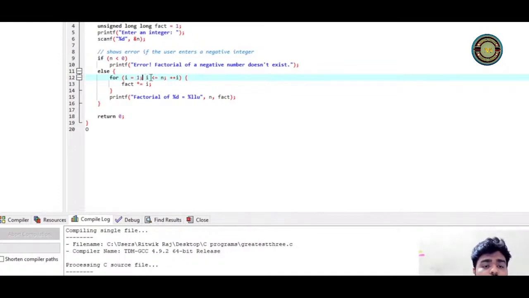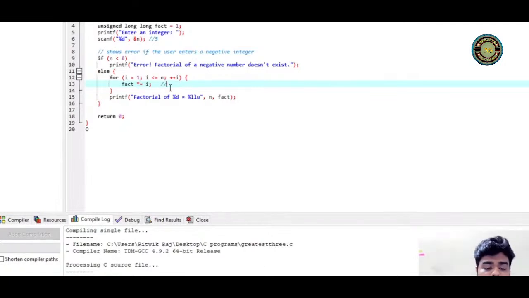So i equal to 1, 1 is less than equal to n. What is n? User will be giving. So let's say user is giving 5. 1 is less than equal to 5, that is true. So it will come down. Now what is this? Can you see the operator star equal to? This means fact equal to fact into i, right? So this is what my particular statement is saying. So fact into i, that means fact, you can see what is the value? 1. So 1 into 1 will give me 1 and fact will be 1, right?